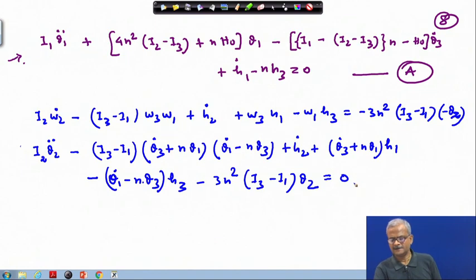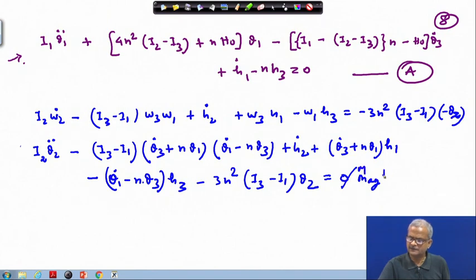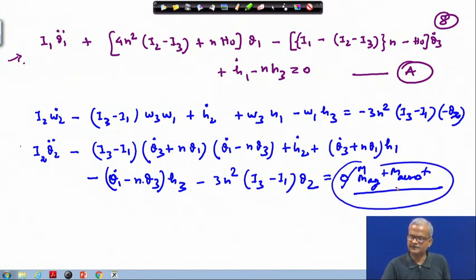If you have any extra moment like the magnetic moment, we will simply put here m magnetic plus m aerodynamic and so on, and this also you need to linearize, but what function they will appear depends on that. So you need to rewrite in this way.